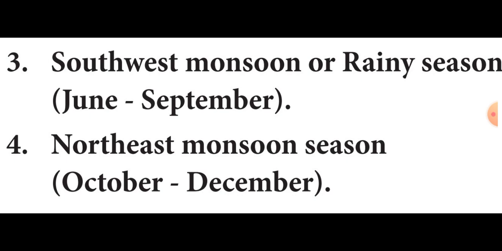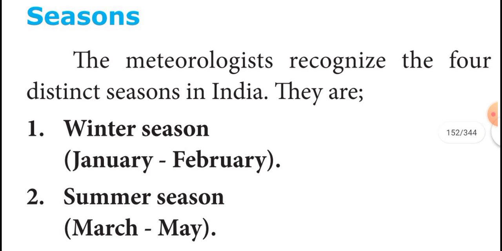Northeast monsoon season occurs from the month of October to December. Okay, then I will revise each season one by one. The first one is winter season.